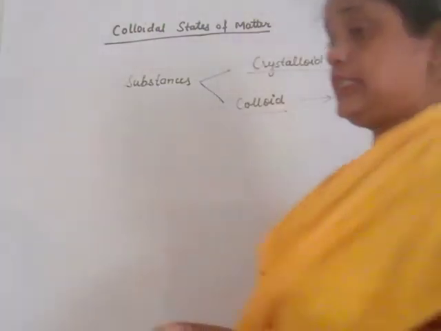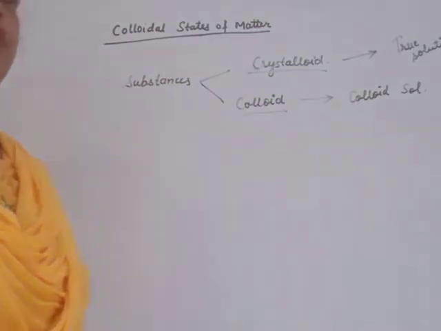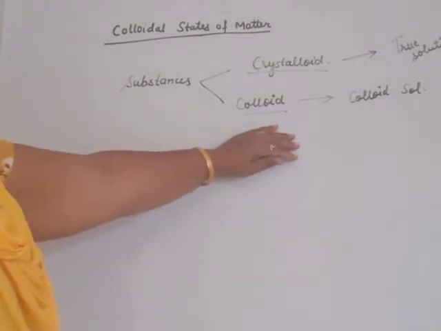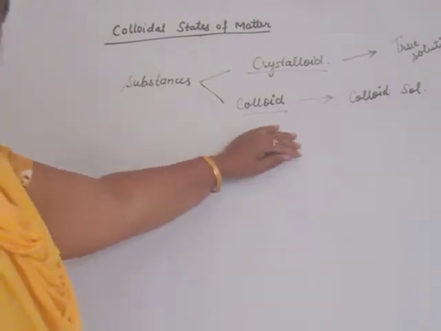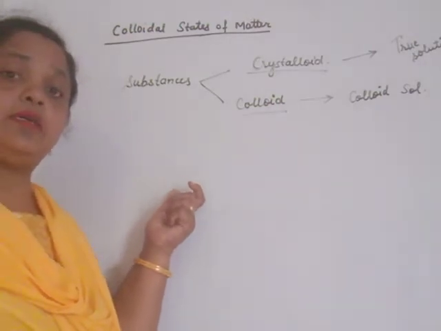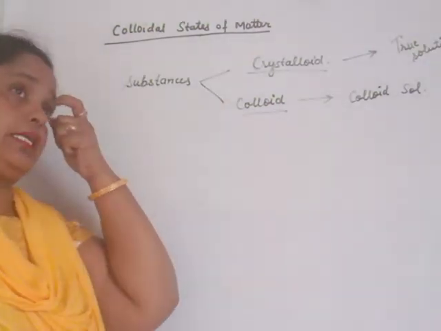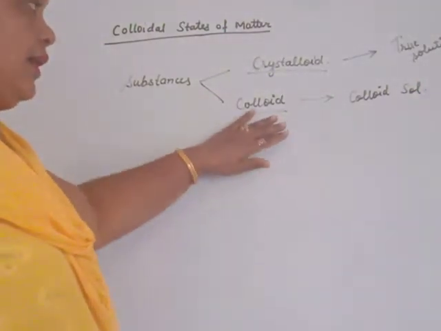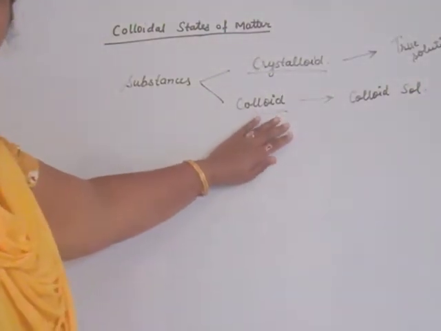Beta, crystalloids are very minute particles which are completely dissolved. But colloids are not such minute particles. They are so small that they cannot be seen by naked eyes, but these particles can be seen only by the scattering of light.